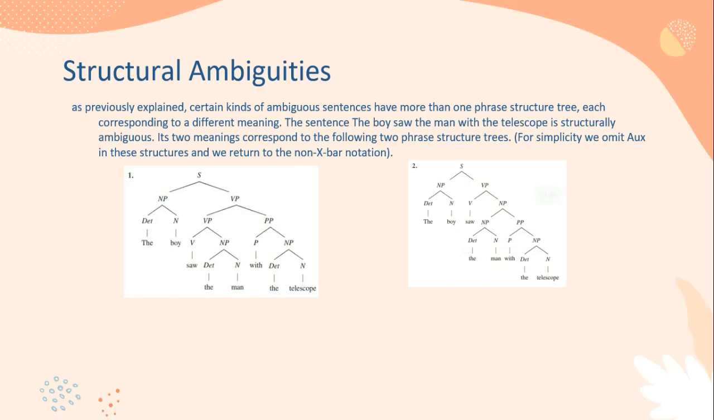The next is structural ambiguities. As I mentioned earlier, certain kinds of ambiguous sentences have more than one phrase structure, each corresponding to a different meaning. The sentence is, the boy used a telescope to see the man. For the first phrase structure, the tree represents this meaning. The key element is the position of the prepositional phrase directly under the verb phrase.